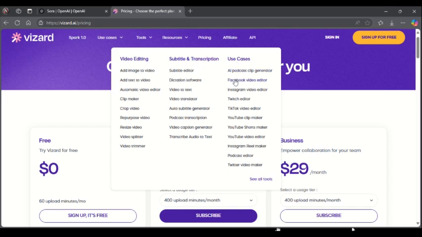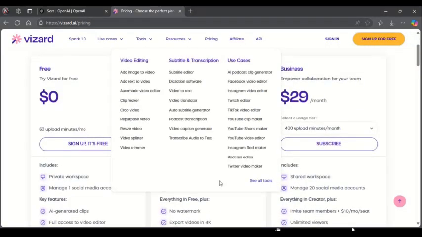You can use the AI podcast clip generator. You can also use the Facebook video editors and the Instagram video editors and a lot more, just to make your work super cool and more demanding, with the help of Vizard.